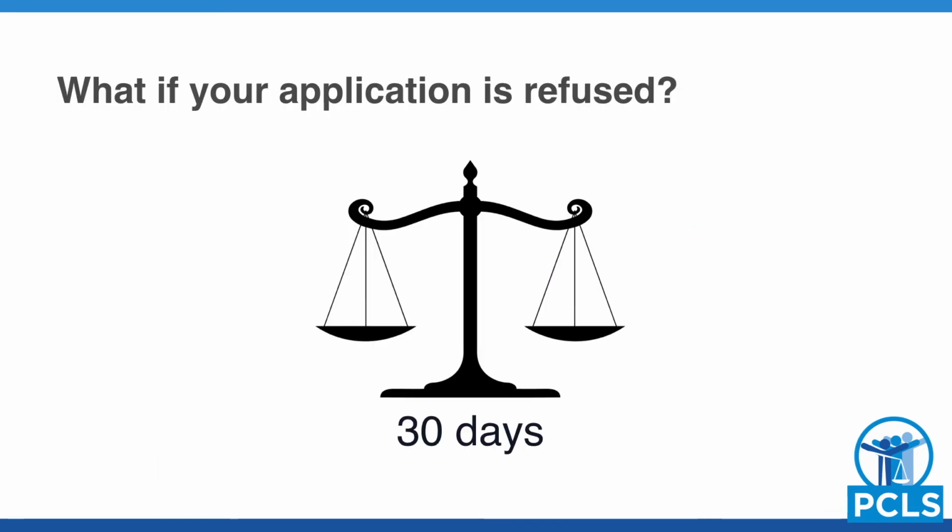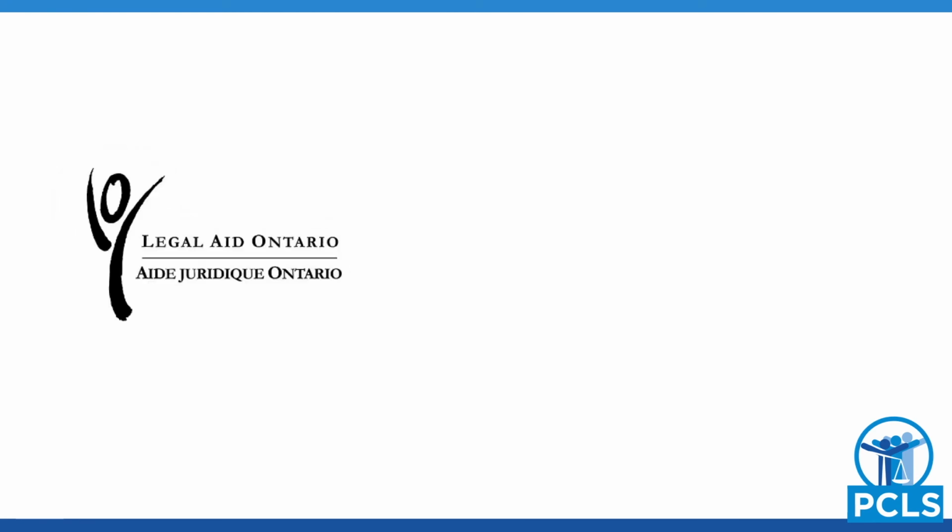If your sponsorship application is turned down, you can get a lawyer who can take your case to the Immigration Appeal Division to argue against the refusal. You have 30 days from the time you receive the negative decision to appeal. Please note that you cannot appeal if the IRCC refuses the application because your family member is inadmissible due to medical or criminal reasons. If you have an issue with family sponsorship and you are a low-income resident of Ontario,